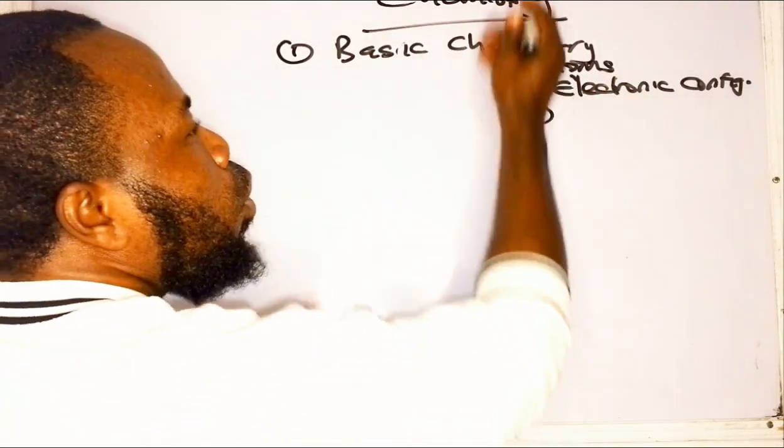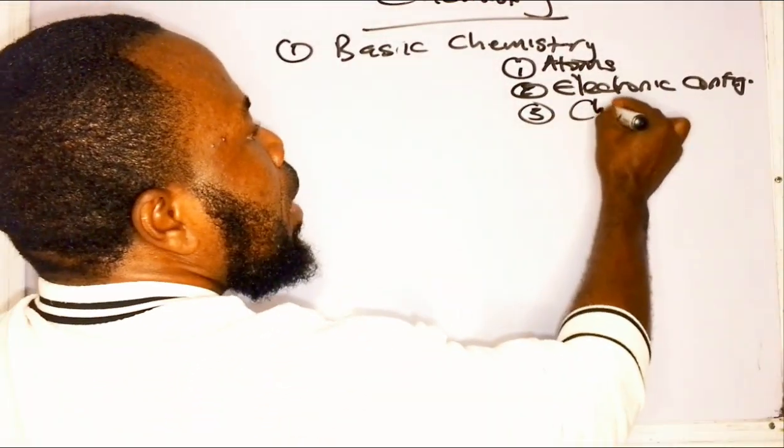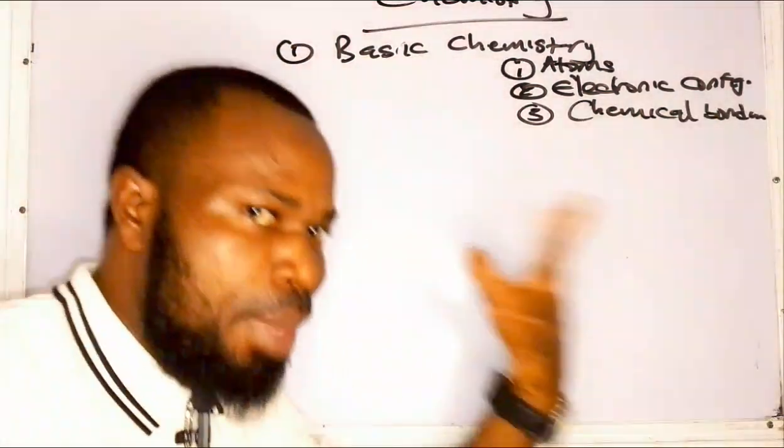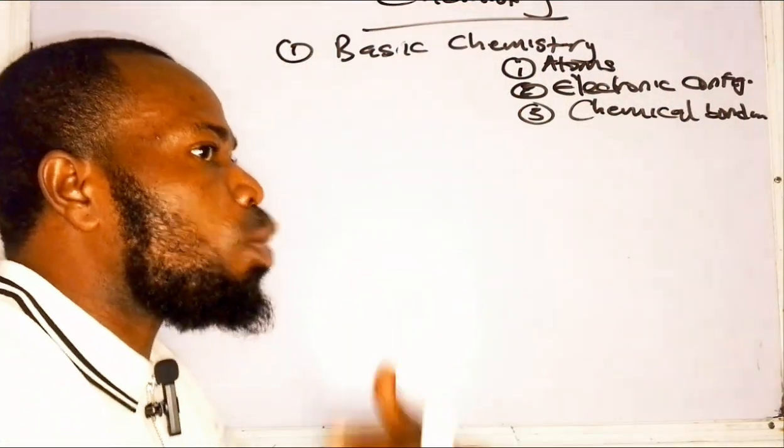Now, you must pay attention under basic chemistry again. Chemical bonding. What are the types of chemical bonding? What's a chemical bond? Which element undergo what type of bond?